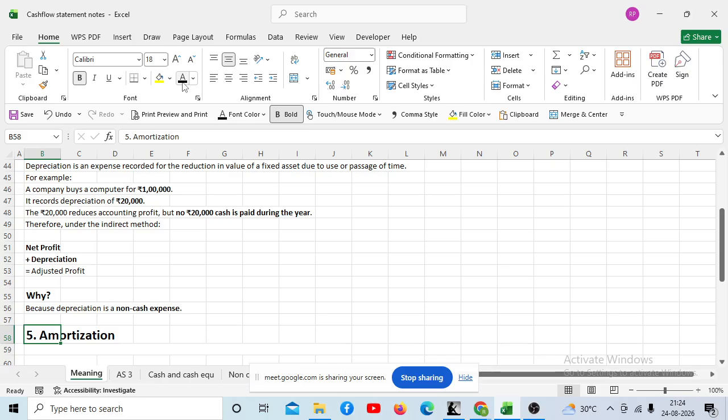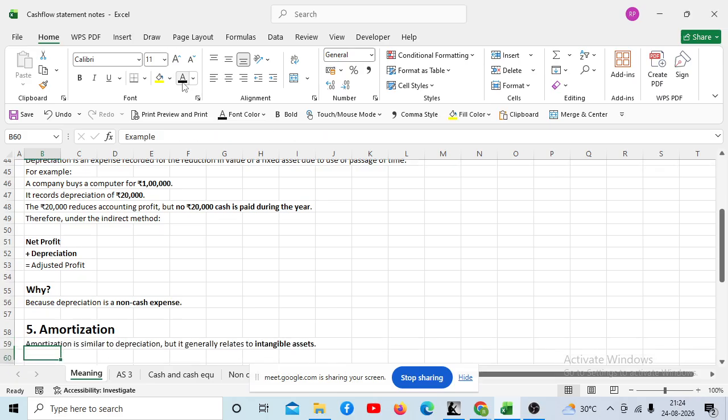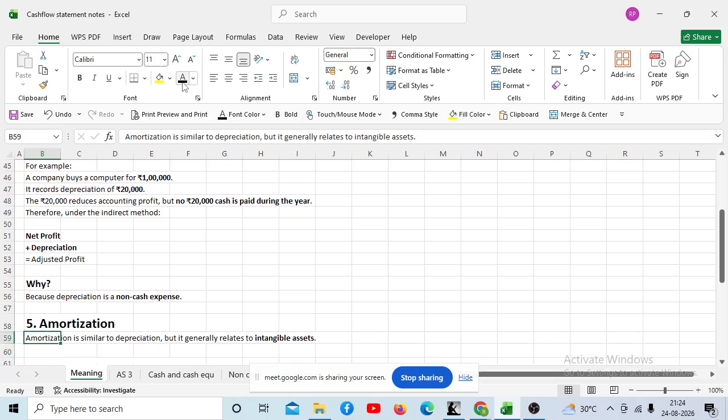Okay, Fiza, what is point number 5? Amortization. Now what is amortization? Amortization is similar to depreciation, but it relates to intangible assets.